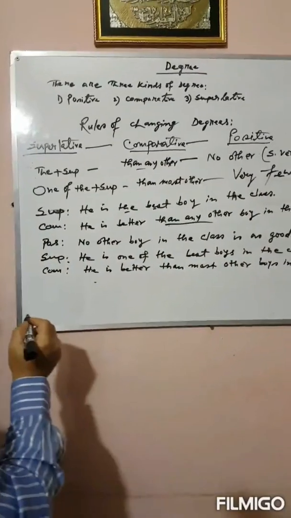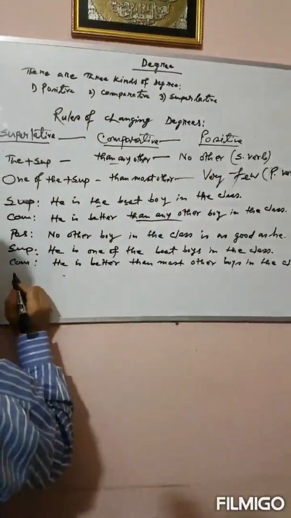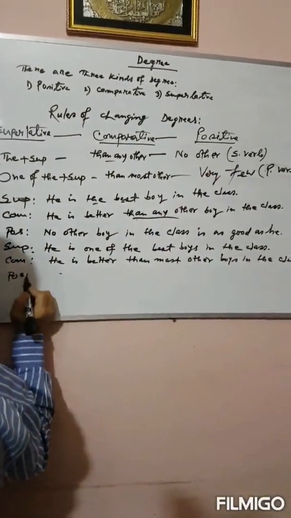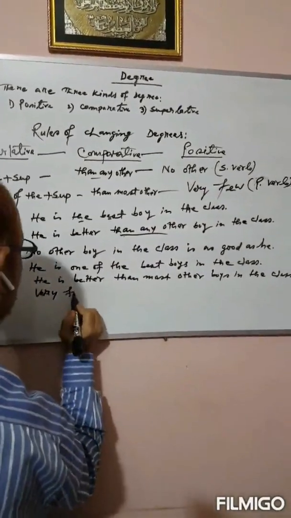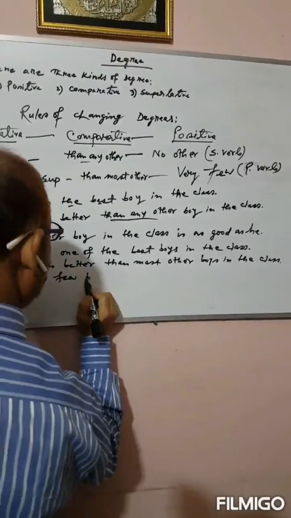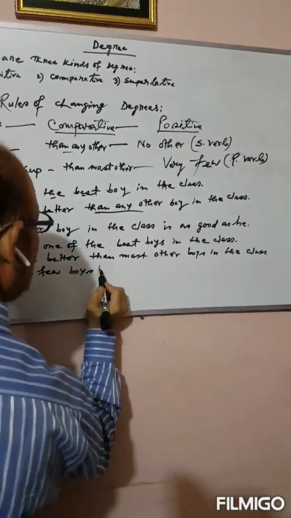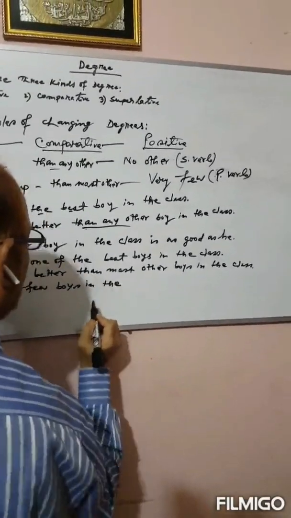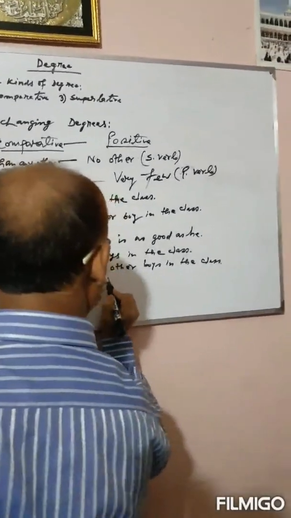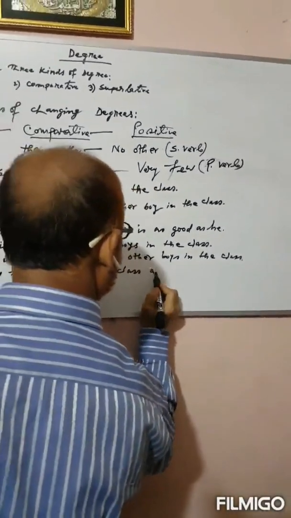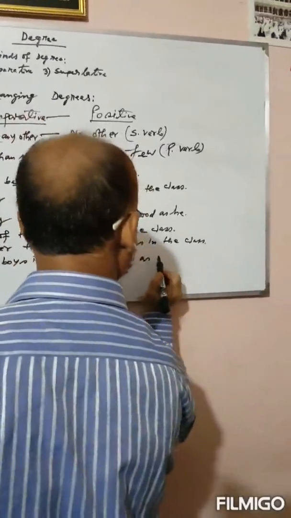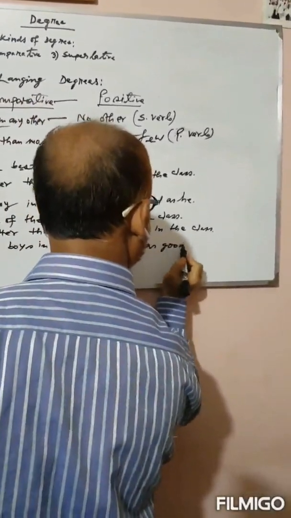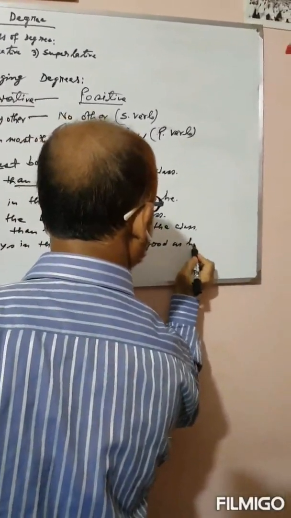And in the positive degree, very few boys in the class are as good as he.